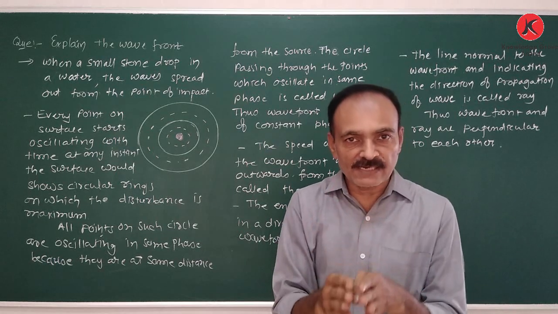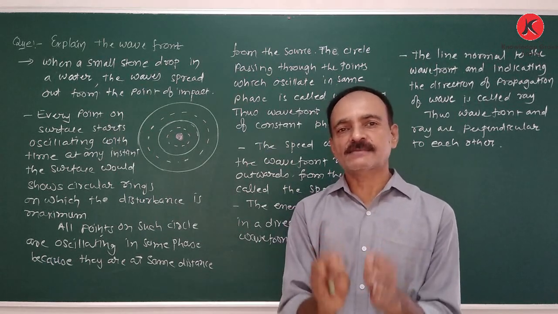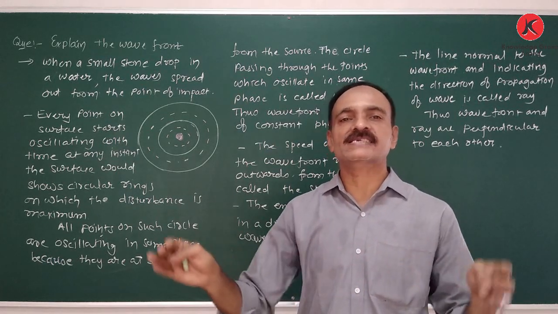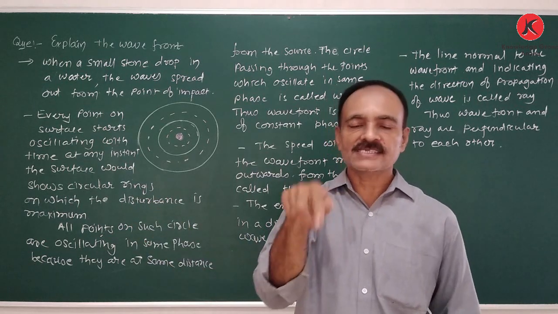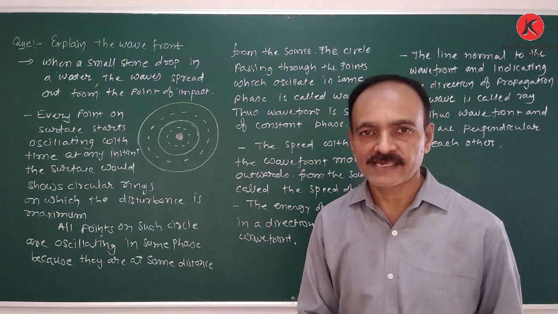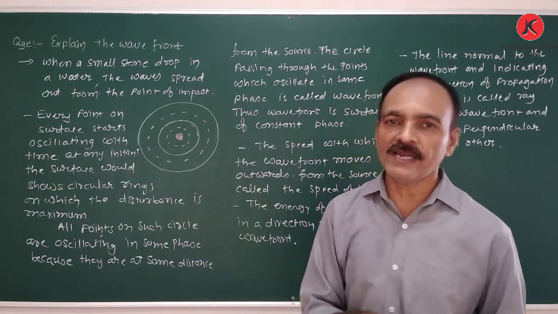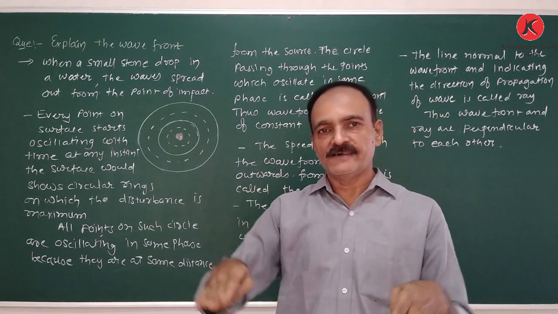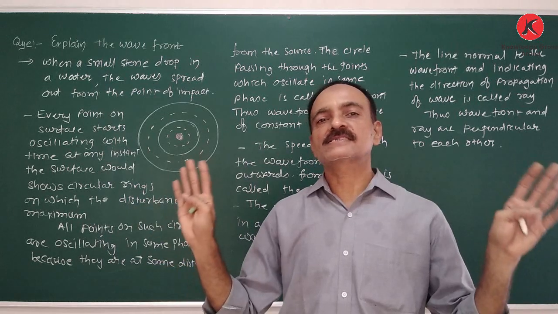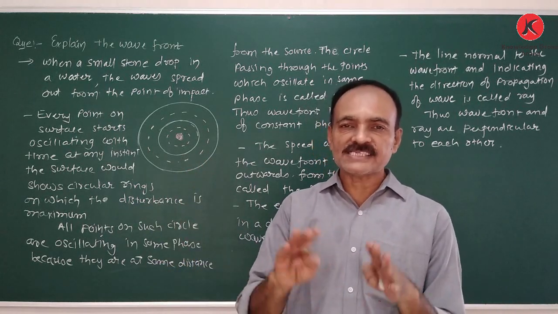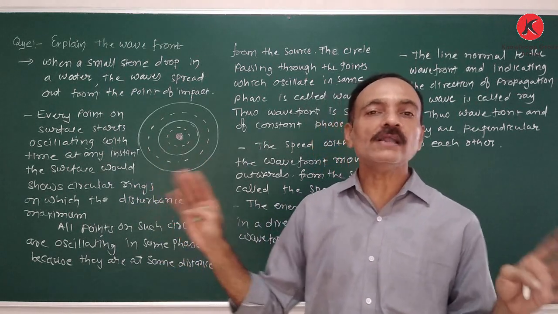So here the disturbance is produced, and this disturbance is propagated in all directions. Therefore, the circular rings are generated. Each and every circular ring is our wavefront, and this behavior is known as the wave. That means the disturbance is propagated in all directions.